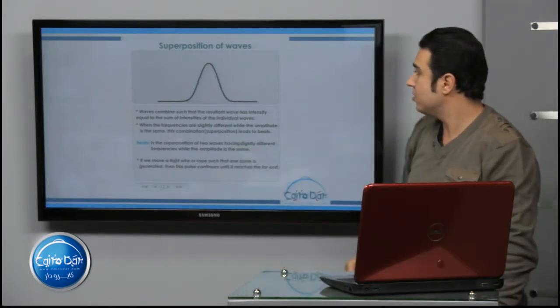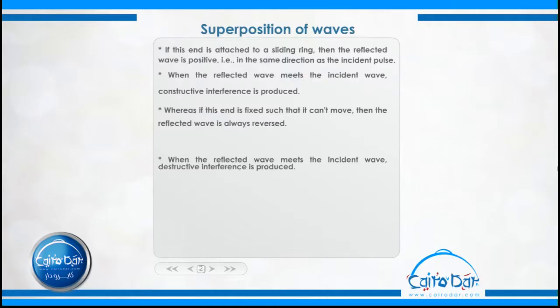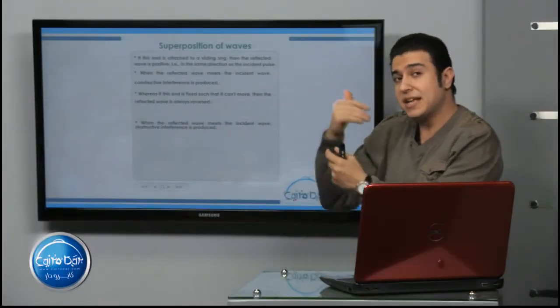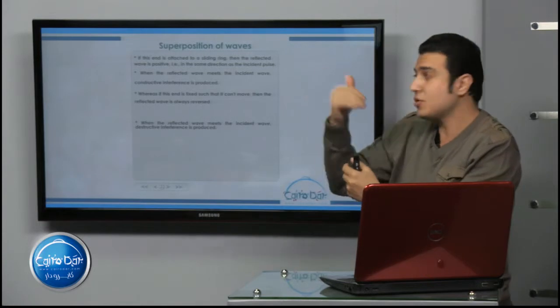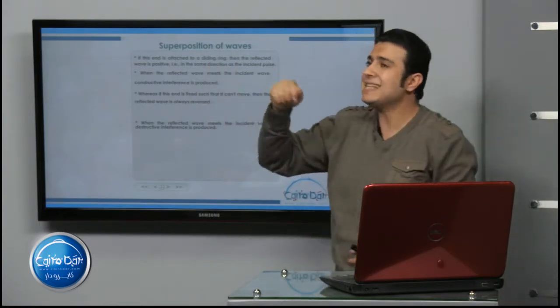That's for this definition. What about constructive interference and destructive interference? If this end is attached to a sliding ring, the reflected wave is positive. Why? Because the sliding ring has the ability to move. It moves smoothly, so it is not fixed. If we have a rope and we pull it like this, when it is reflected, it reflects in the positive direction, in the same direction as the incident pulse.